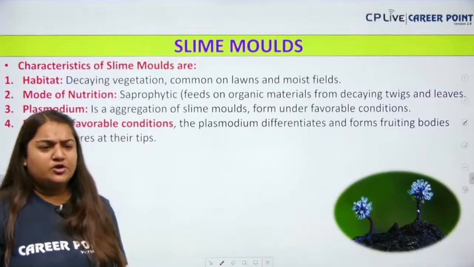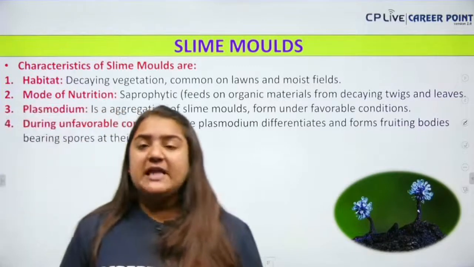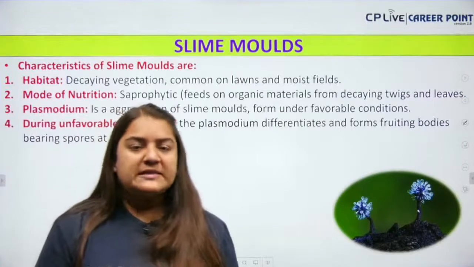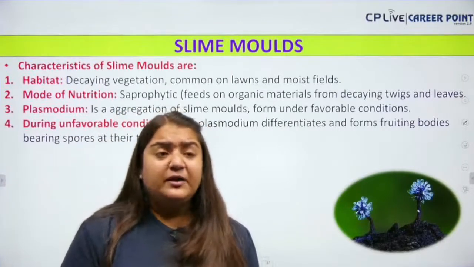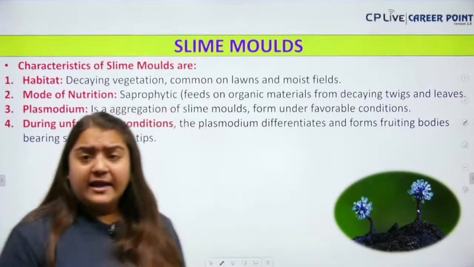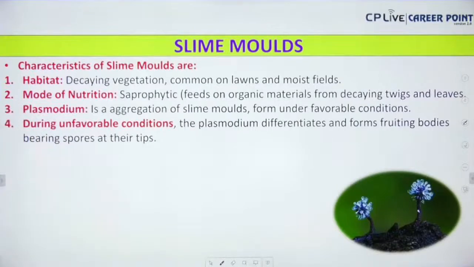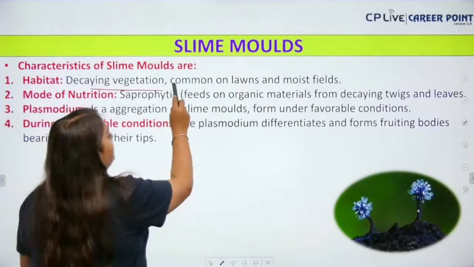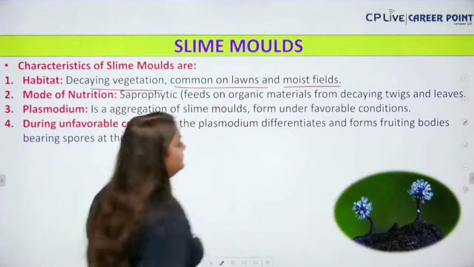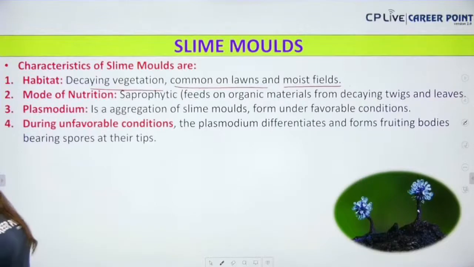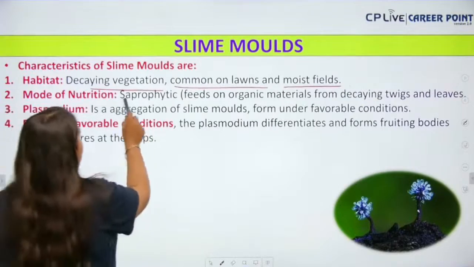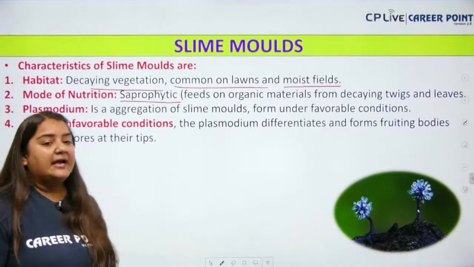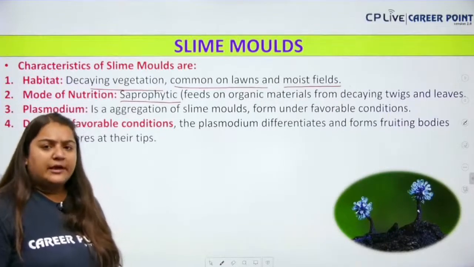Next up we have the slime molds. A very easy, very small topic. Slime molds behave as consumers or decomposers, which generally feed on dead and decaying organisms. Clear everyone? Characteristics: they are found on decaying vegetation, common on lawns and moist fields. The mode of nutrition is saprotrophic. That means they can feed on dead and decaying twigs and leaves or organisms.